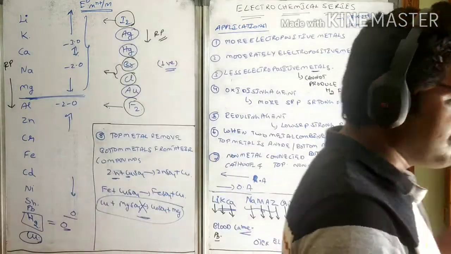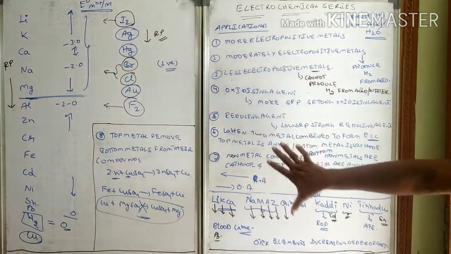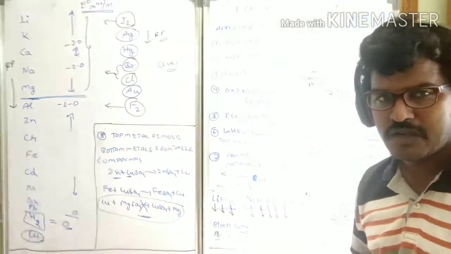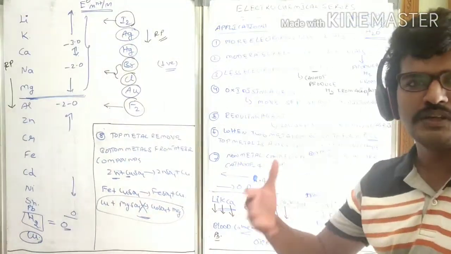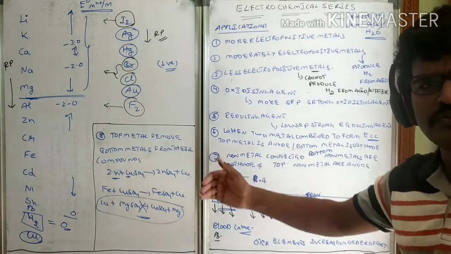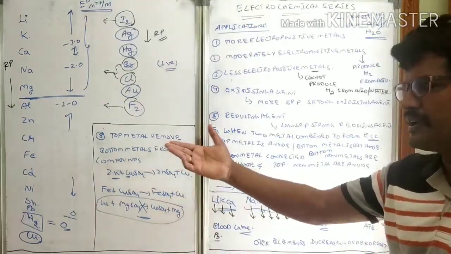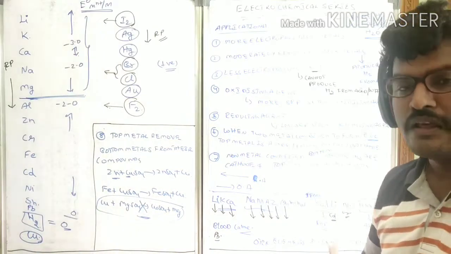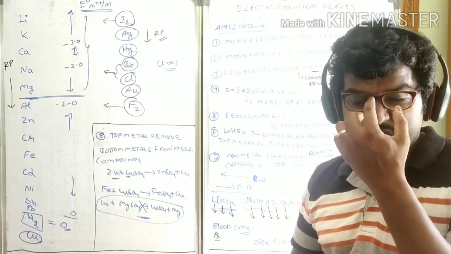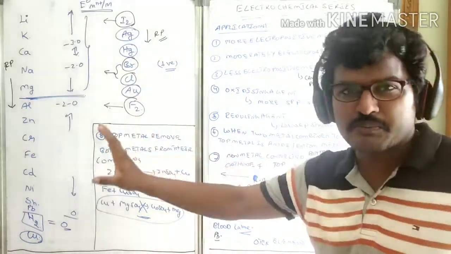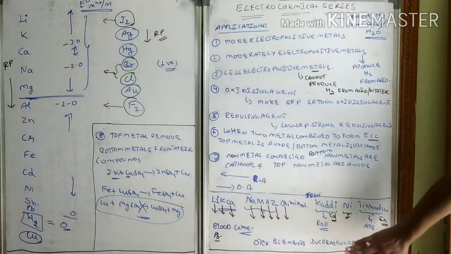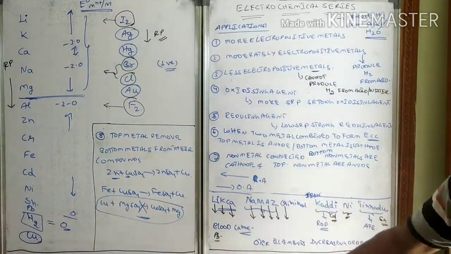So simply whenever these kinds of questions are coming, let them give anything. Arrange the following in the increasing order of their oxidizing nature. Arrange the following in the increasing order of their reducing nature. Which of the following reactions is possible? Which of the following reactions is not possible? Whenever two electrodes are connected with one another, which behaves as cathode and which behaves as anode? For that purpose, there is no need to check the values they have given. Simply look at this mnemonic and immediately you can get the conclusion.